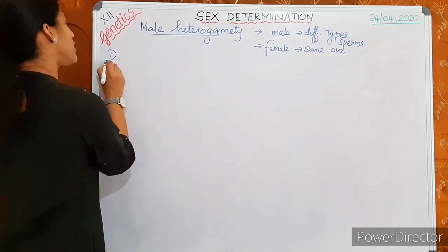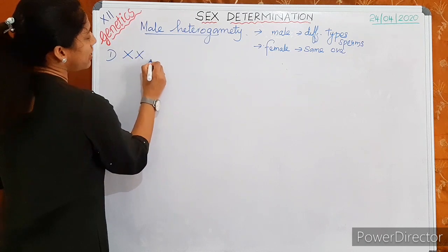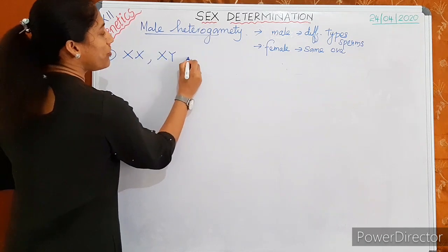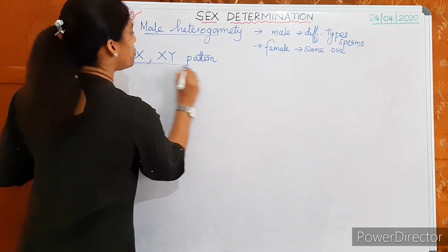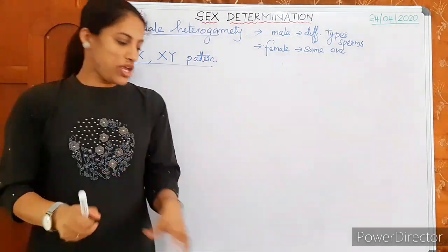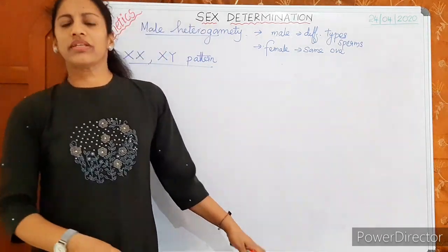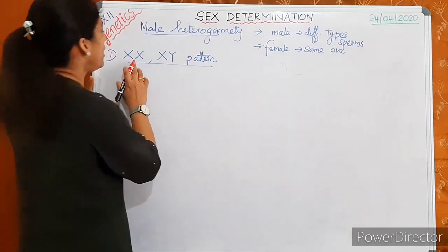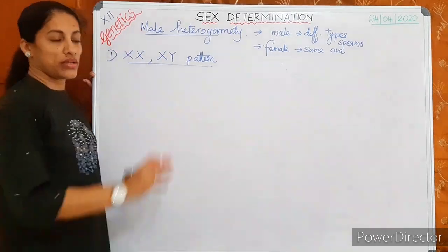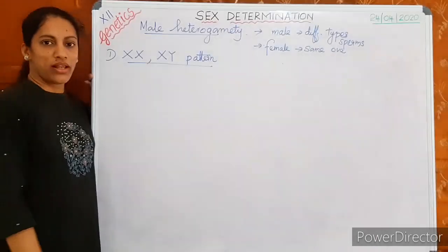The first pattern under this is the XX-XY pattern. Are you familiar with it? You should be, because this is the pattern in human beings. Human sex determination we will discuss in detail under another heading. In the XX-XY pattern, which is male and which is female?